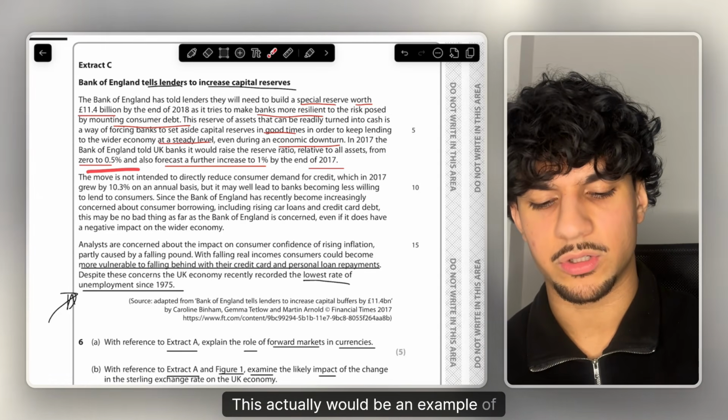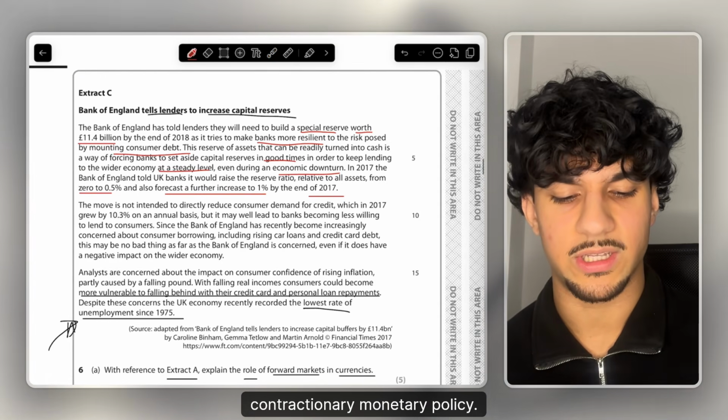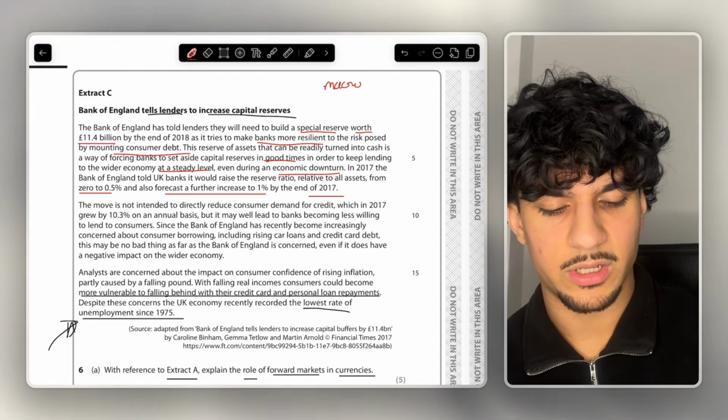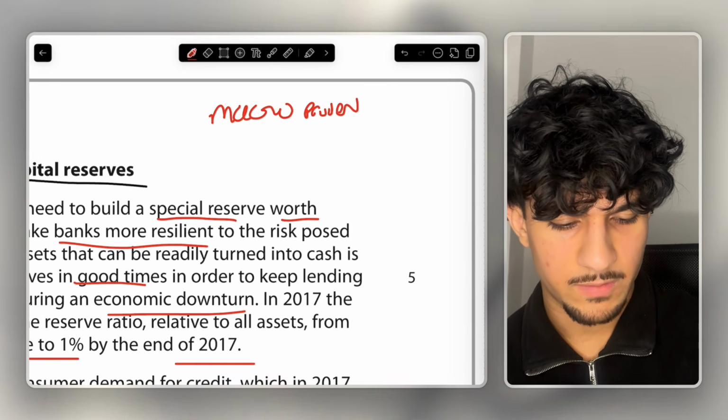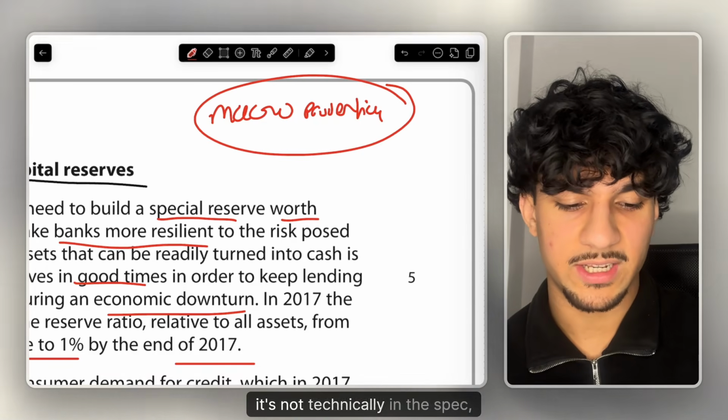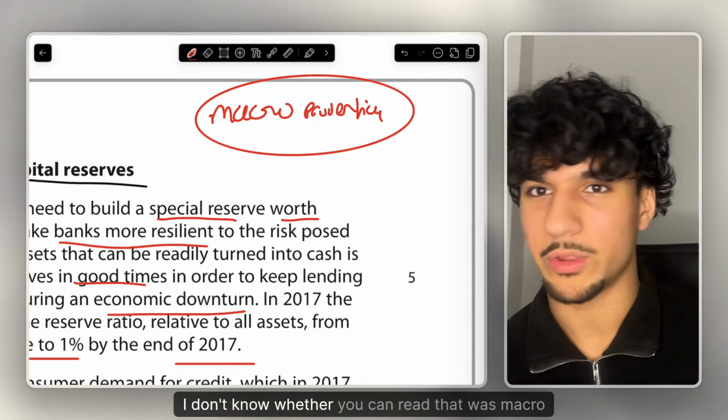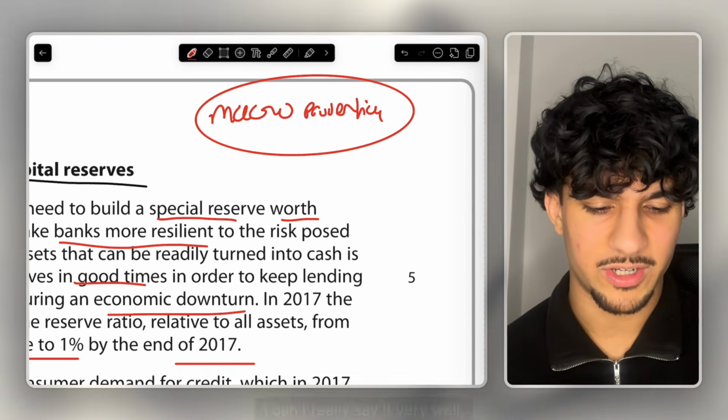This actually would be an example of contractionary monetary policy. It's not the classic contractionary monetary policy, but we call it macroprudential policy. So it's not technically in the spec, but it's a good thing to know. I don't know whether you can read that, but it's macroprudential. I can't really say it very well.